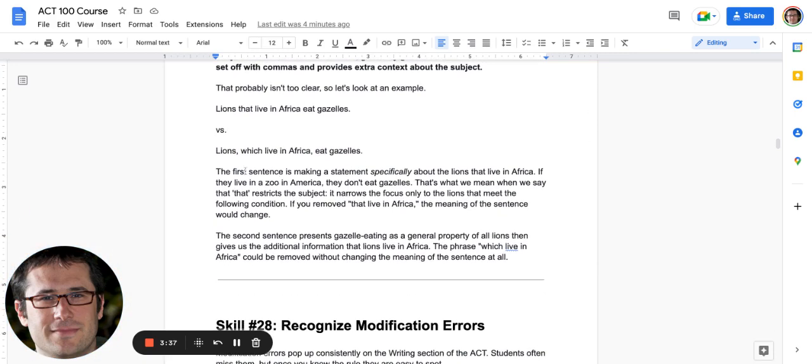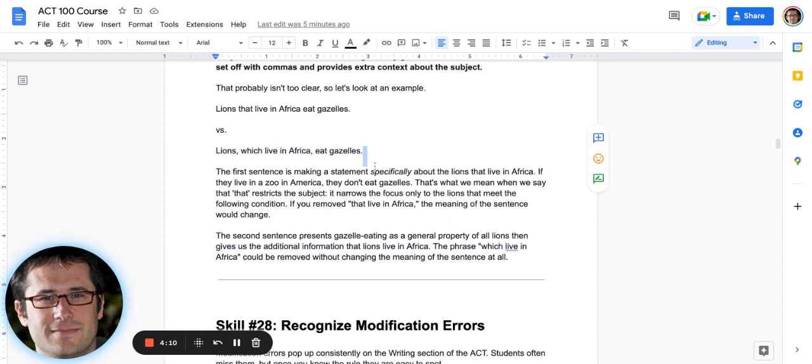The comma before the which always has to be there for which, but really is never there for that. So again, the first sentence is making a statement specifically about the lions that live in Africa. If they live in a zoo in America, they don't eat gazelles, right? That's what you can assume. Lions that live in Africa eat gazelles, not the other ones, right? So that's what I mean by it restricts the subject. And the second sentence presents gazelle eating as a general property of all lions, and gives us the additional information that lions live in Africa. The phrase "which live in Africa" could be removed without changing the meaning, and that's especially why you need commas there.